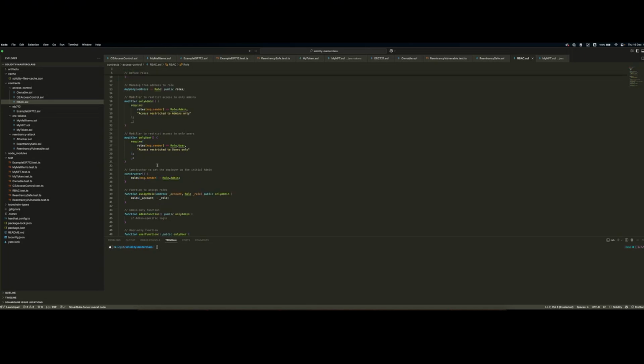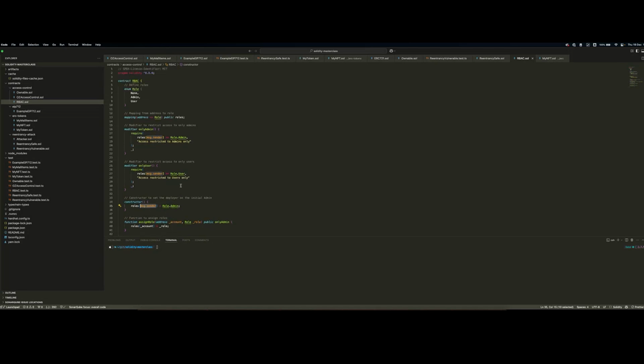But then if we look at the constructor, so this is called upon deployment of the contract, what we're actually assigning to the deployer, that is accessible through the msg.sender global Solidity variable, is the admin role. This is all just to quickly give an overview of how the access control works, which we'll see shortly. So the current state upon deployment is that the deployer has the admin role. Basically, his address is associated with the admin role, and all other users have the none role.